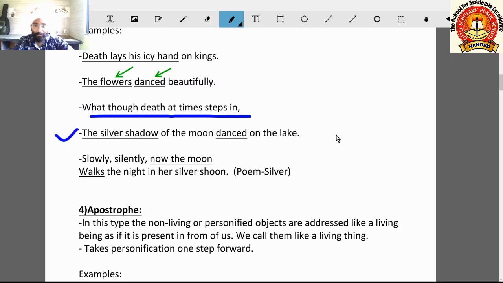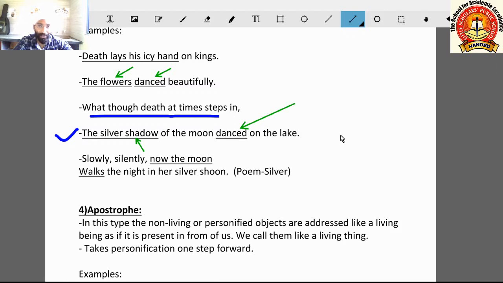Next example: the silver shadow of the moon danced on the lake. Here also the silver shadow is compared, the shadow is given the ability of dancing. Shadow is a non-living thing and it cannot dance personally.